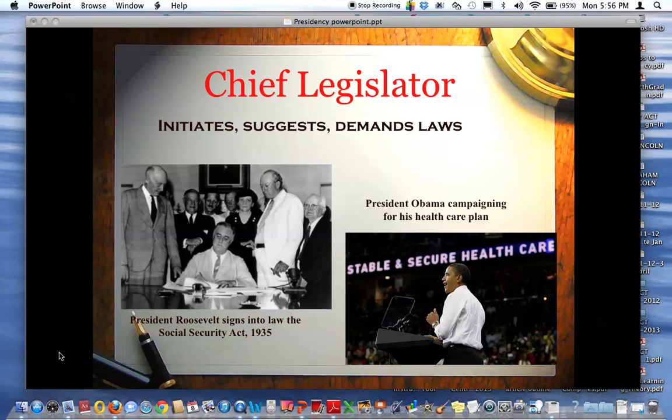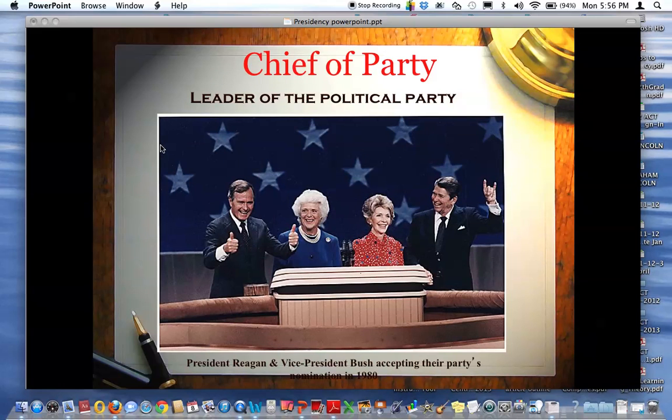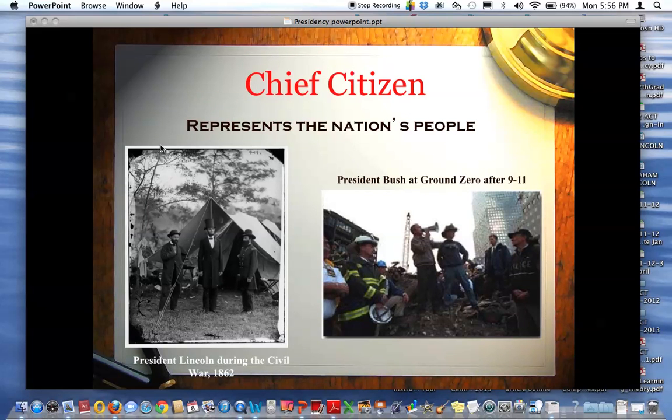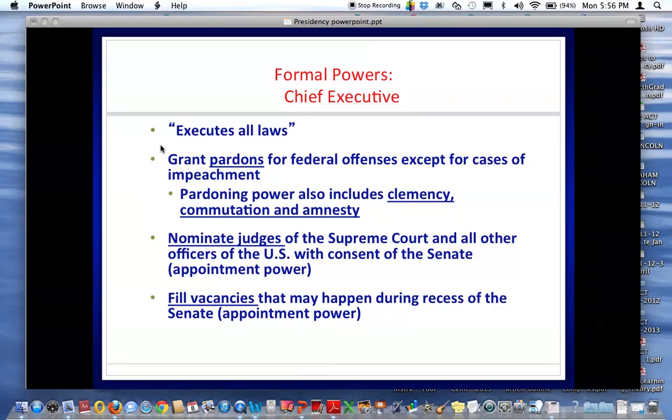Chief legislator. Remember, and I know you guys know this, but the president plays a role in signing laws. They don't make laws, but many of the ideas originate. This point right here, he initiates or suggests laws, but the president cannot make a law on his own. This is the informal power. One of them, he is representative or the head of his party. Chief citizen. Executes all laws. These all derive from Article 2.